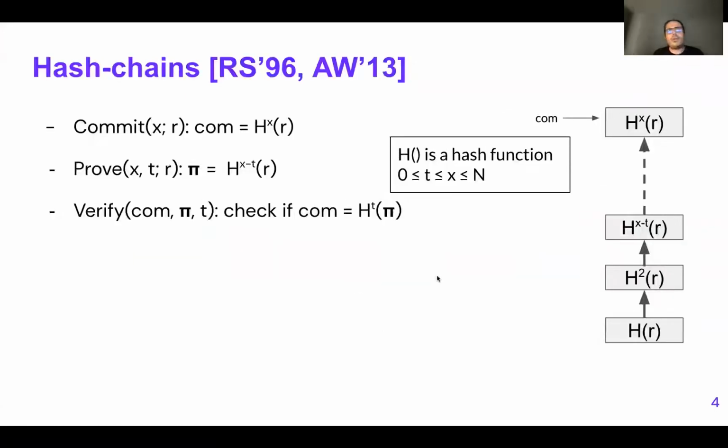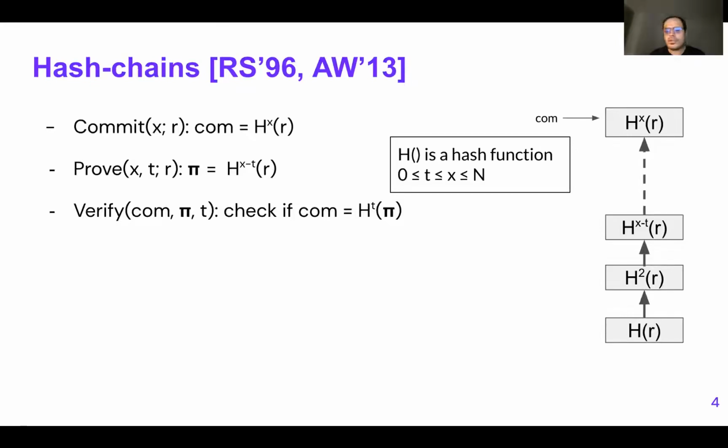So how do we encode this in hash chains? It's very easy, and let's focus on the right side where we have this hash chain. As we know, the issuer knows the value R, and then they can easily create this hash chain by successive hash invocations until they reach h to the x of R. This means that the latest element is the commitment. And how does this help? It helps because by convention, we feel that the commitment is correct under some value because the length of the chain is actually the real value you're encoding.